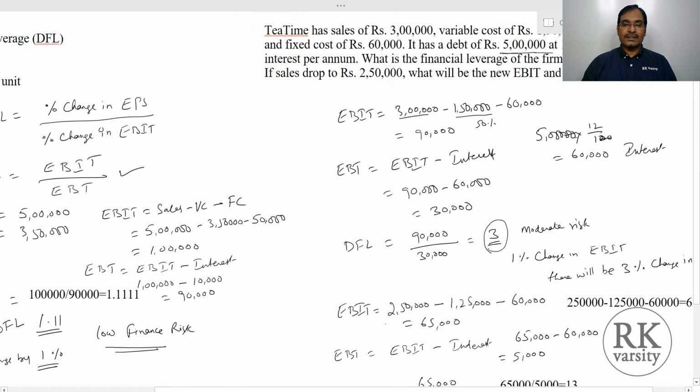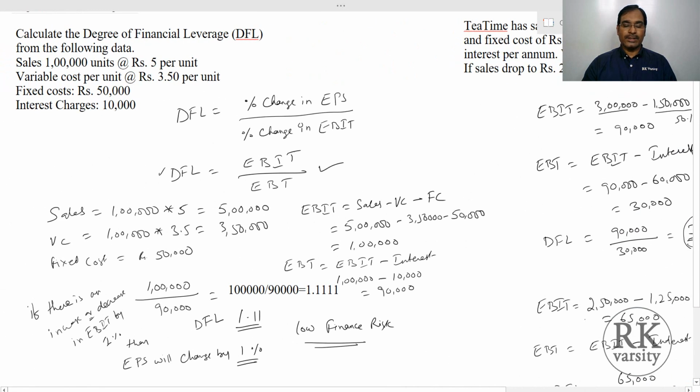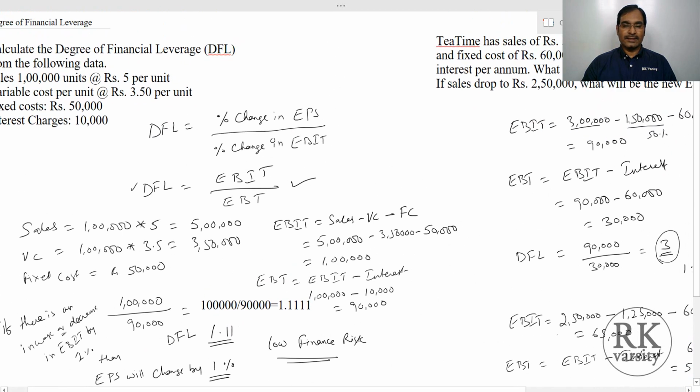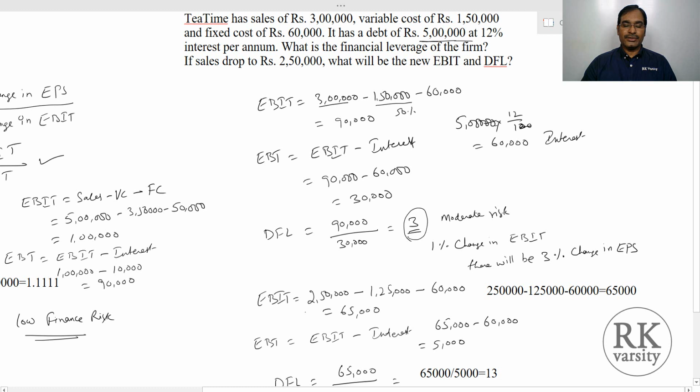This is how you need to calculate the degree of financial leverage and interpret the results. The idea is that if the degree of financial leverage is high, then the firm has a high risk. If it is able to make good sales, then it will make good profits. If the sales decrease, then the interest burden, which is a fixed cost, is going to affect the company adversely.